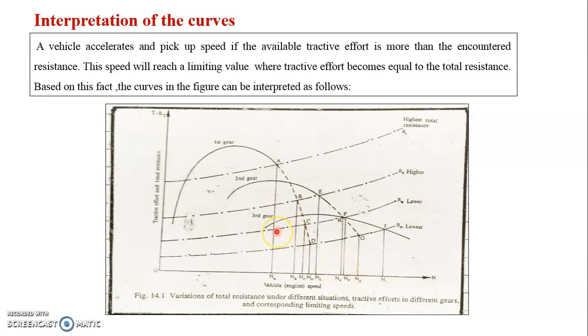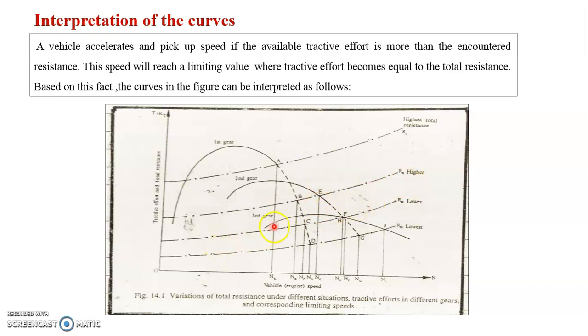Similar to first gear: in first gear, to attain a speed more than NA, you have to engage the second gear. For second gear, if you have to attain a speed more than NE for the resistance R2, you have to shift to third gear.